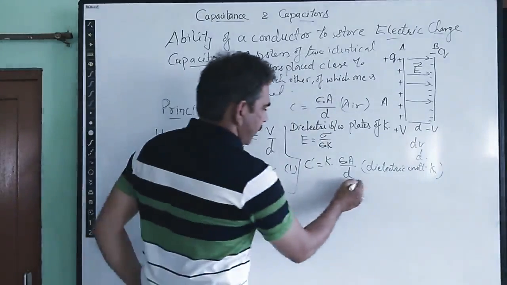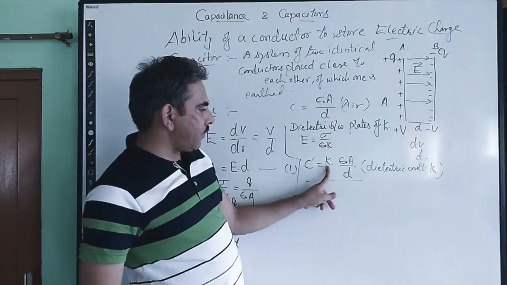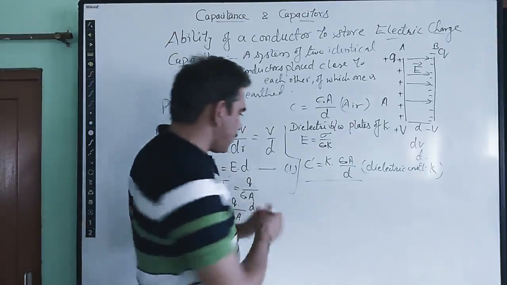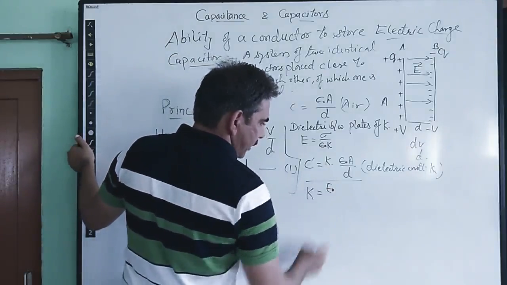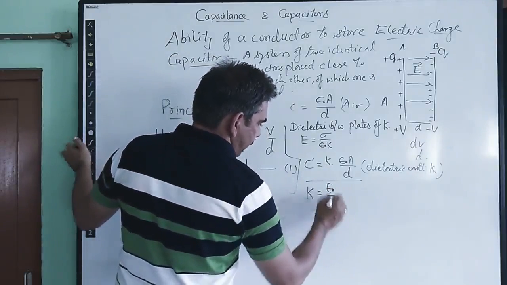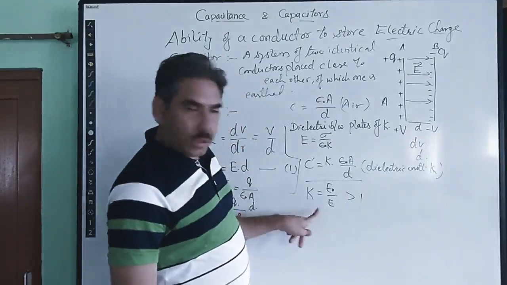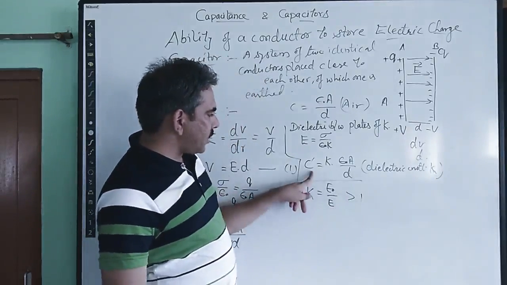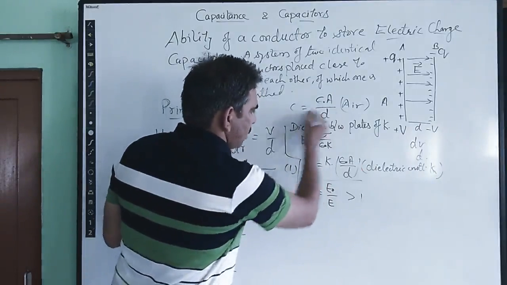So from here we understand that the capacitance of a capacitor is further increased. This K is nothing but the electric field which is applied divided by the reduced value of the electric field. So the value of K is always more than 1, which means the new value of capacitance will be more than the capacitance before.